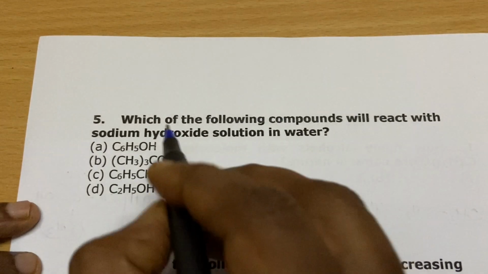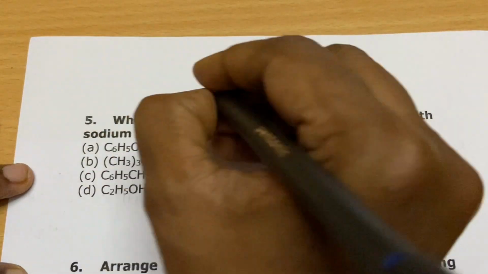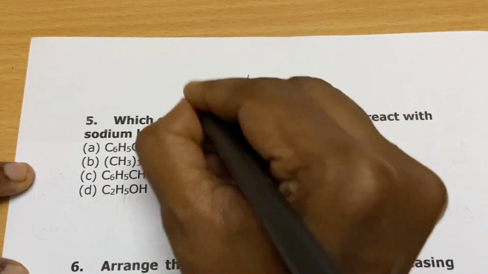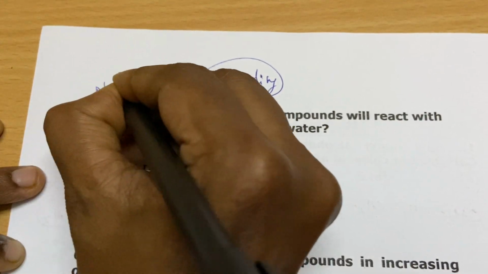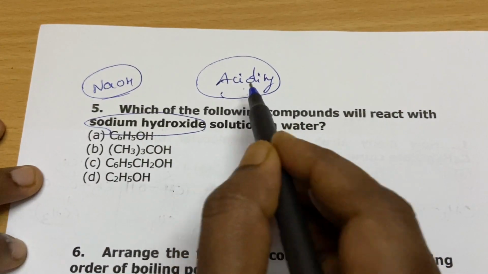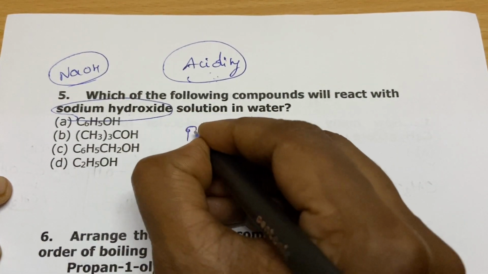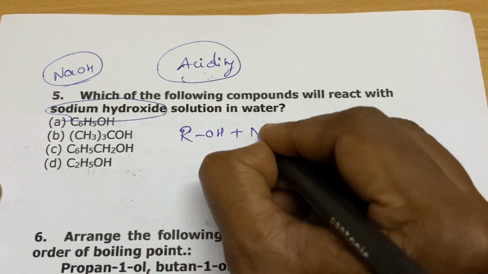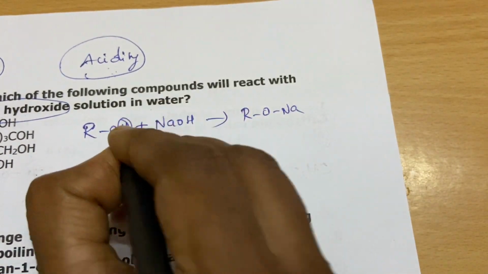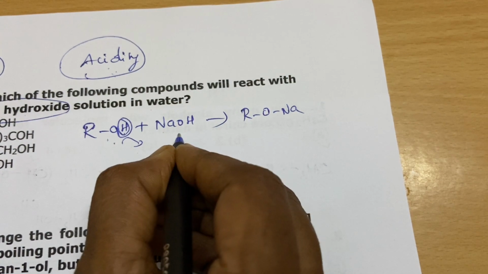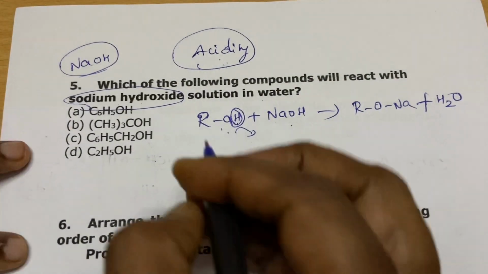If you don't understand, which of the following compounds will react with sodium hydroxide solution in water? See, again they are asking about the acidity only. Sodium hydroxide is a base, so which will react with a base? Only the acidic compound. So indirectly they are asking you about the acidity only. What is the reaction of alcohol with sodium hydroxide? It will form RONa, because this is the acidic proton. It will donate the proton. If it is acidic, it will react with this base and you will form water. So this is the reaction.